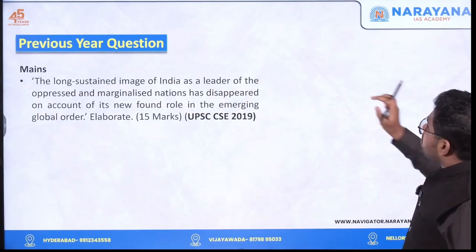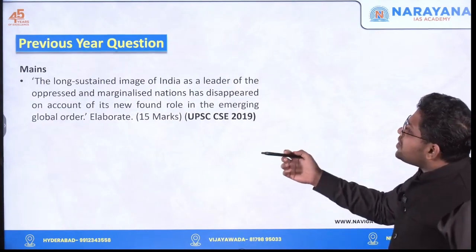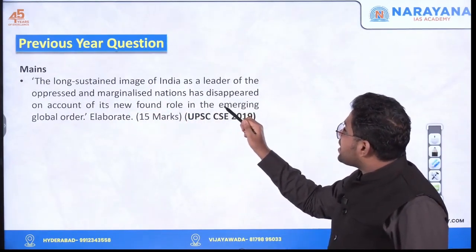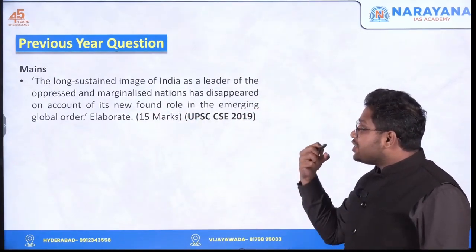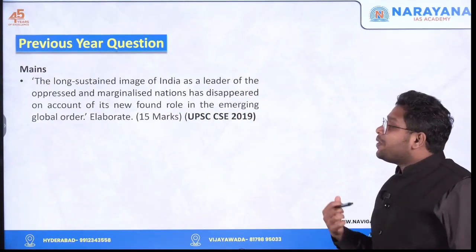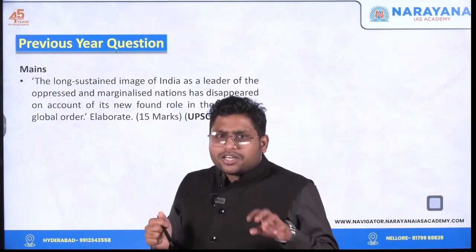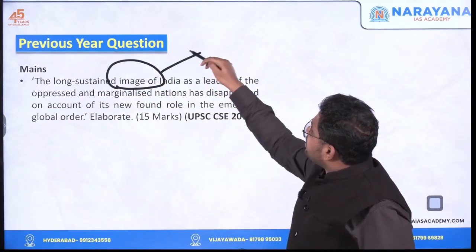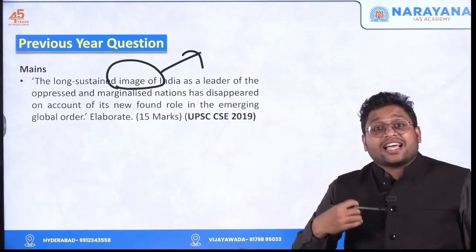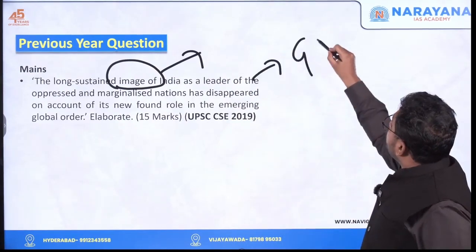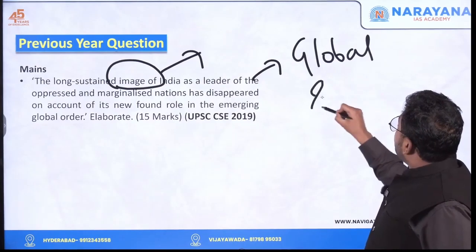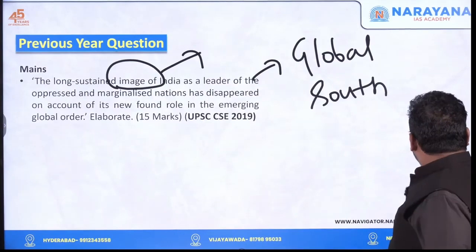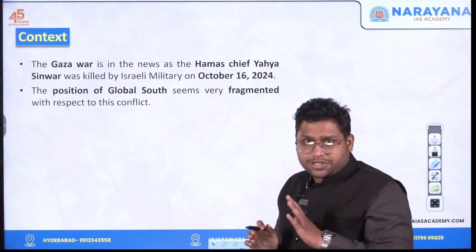Now look at this previous year question. The long sustained image of India as a leader of the oppressed and marginalized nations has disappeared on account of its newfound role in the emerging global order. Elaborate. Here the question is focusing on one part: that India used to project its image as the leader of oppressed and marginalized nations. Somewhere we are talking about the Global South, that India was projecting its image as the leader of the Global South. So we must know in detail what the Global South is to answer this question.